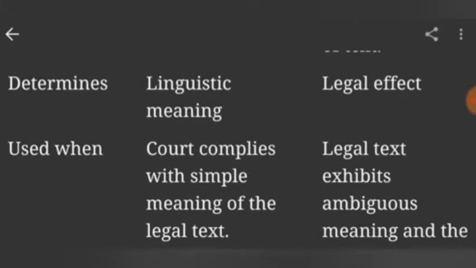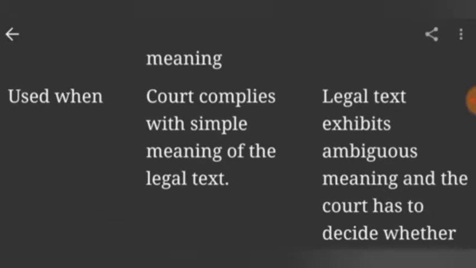Interpretation determines what? Linguistic meaning. And construction determines legal effect. Linguistic meaning and legal effect are both different things. Linguistic meaning means only the grammatical, just linguistic, what the language implies. But construction is something different from interpretation, in the sense that it draws out the conclusion. That's why it, of course, determines legal effect.